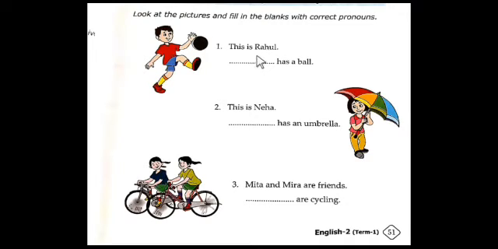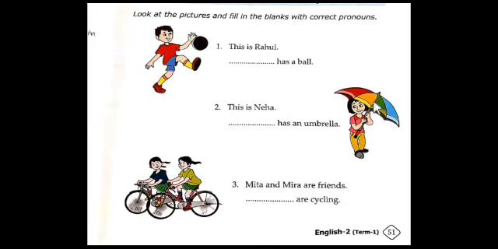Correct, no? So Rahul, it refers to a male person. So we use he. He has a ball. So he means here who? Rahul itself. Have you understood? So he has a ball. Then second one. So there is a girl. She has an umbrella.